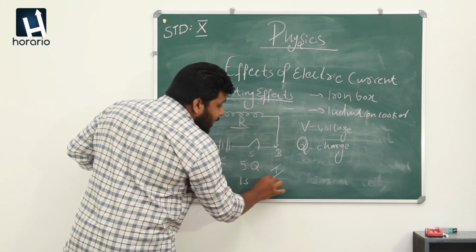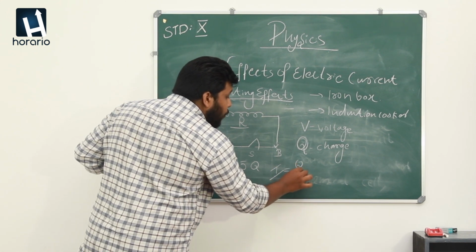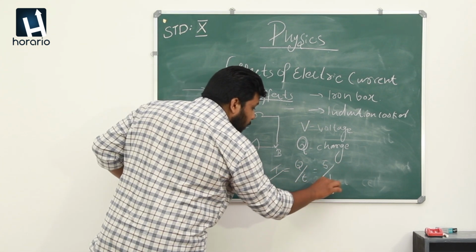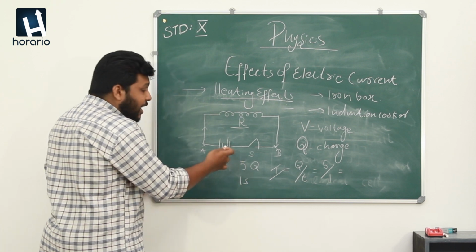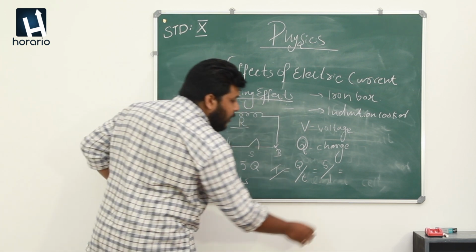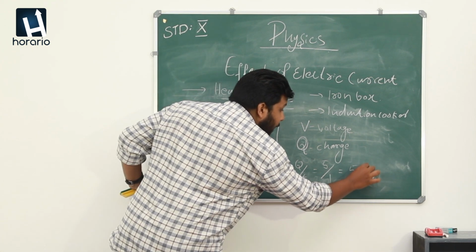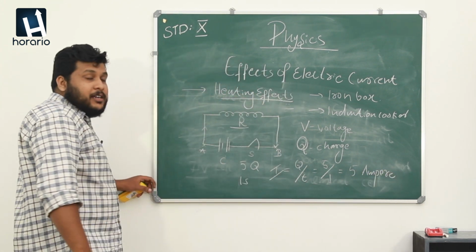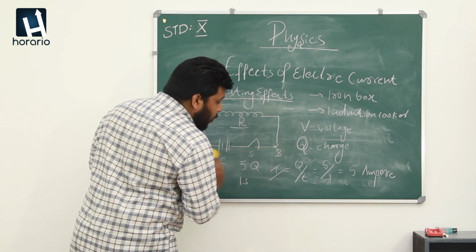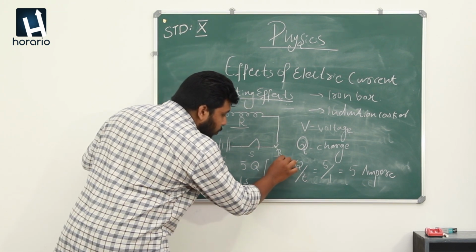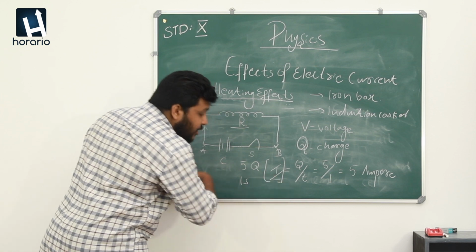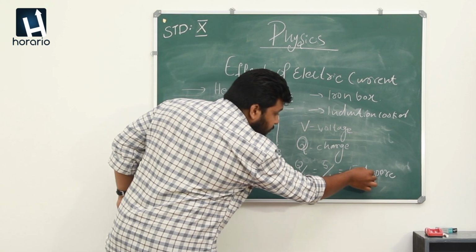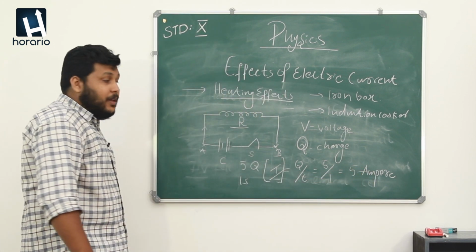There, the current I will be Q by T. That is 5 by 1, which means here the current flowing through the circuit will be 5 ampere. One of the most important words which you want to remember always is current, which stands for the letter I. The unit which we use for the current is ampere.